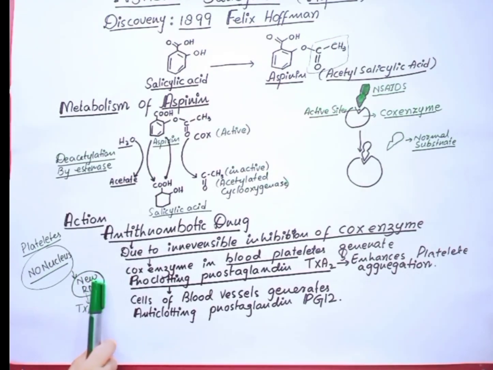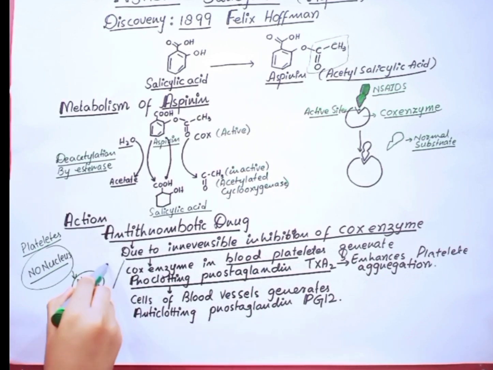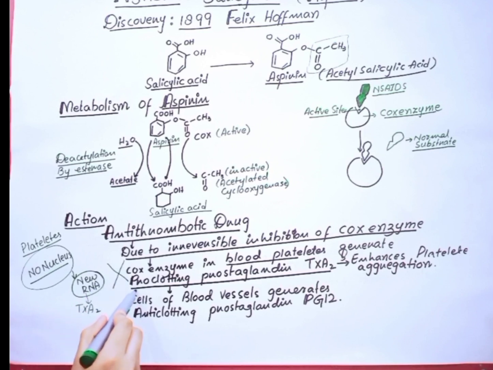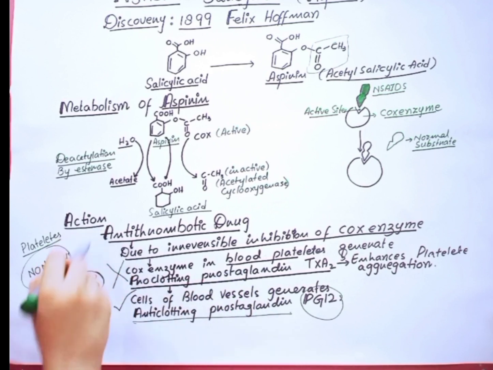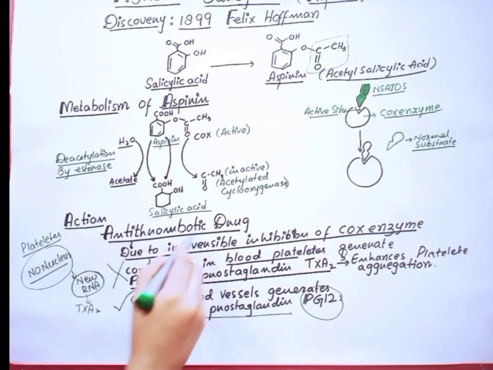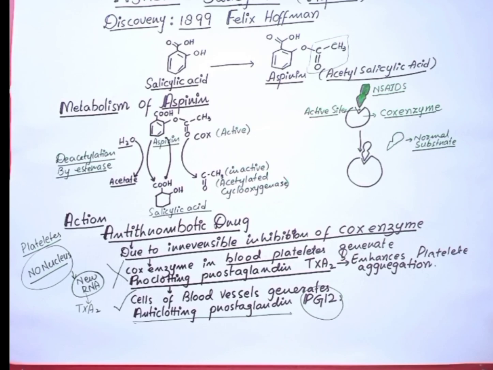When new RNA will not form, no protein production, no thromboxane A2 will form, and what happened? This function is inhibited, but the lining of blood vessel will continuously generate PGI2, which is the anti-clotting prostaglandin. So in this way, aspirin performs anti-thrombotic or anti-clotting function.